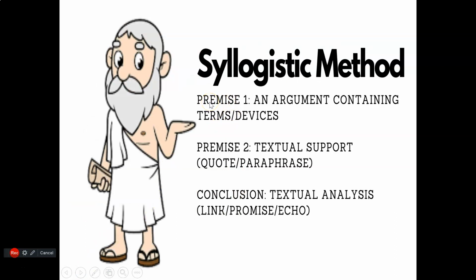Well, the first premise in rhetorical analysis is the same as the first premise in literary analysis. But the exception is that you're going to use rhetorical terms and devices instead of literary terms and devices. So it's an argument containing the terms and the devices. This always is going to be 3 sentences long. I like it when my students take 3 sentences for a couple of reasons.